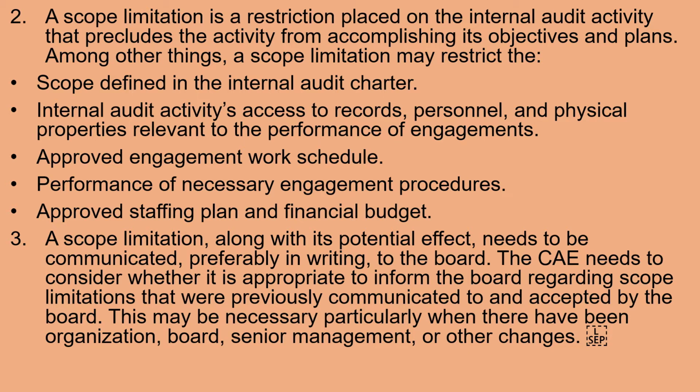A scope limitation, along with its potential effect, needs to be communicated, preferably in writing, to the board. The CAE needs to consider whether it's appropriate to inform the board regarding scope limitations that were previously communicated to and accepted by the board. This may be necessary particularly when there have been organization, board, senior management, or other changes.